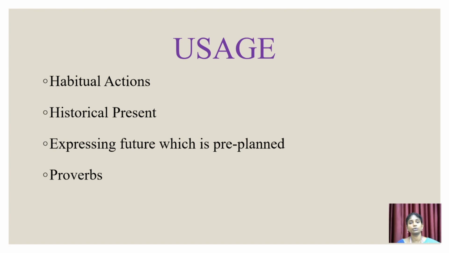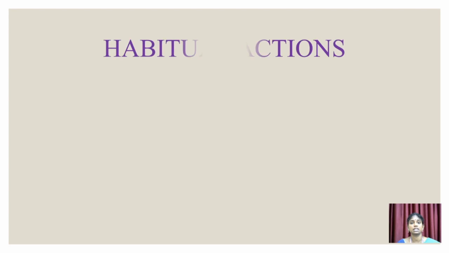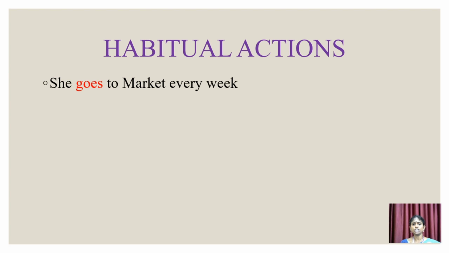Now I am just going to explain each and every situation with example sentences. First, let me deal with habitual actions. For example, she goes to market every week. Every week, this particular girl has the habit of going to market. So that is the meaning of this sentence. It is not that one week she will be going and the other week she will not be going. It's not like that. Every week it is her habit regularly to buy fresh vegetables from the market. So it is a habit of a particular girl which you are expressing using simple present tense.